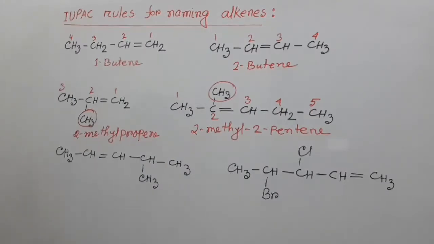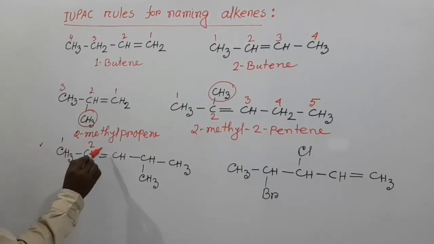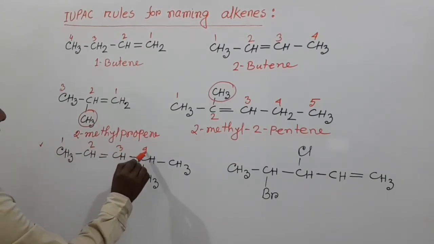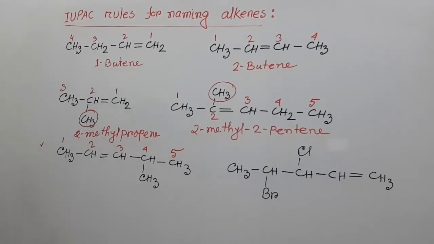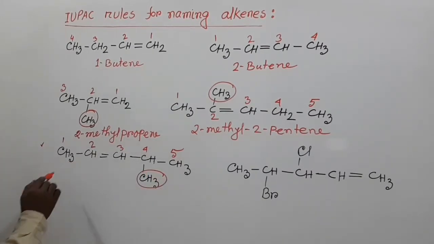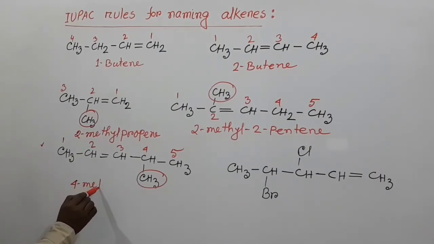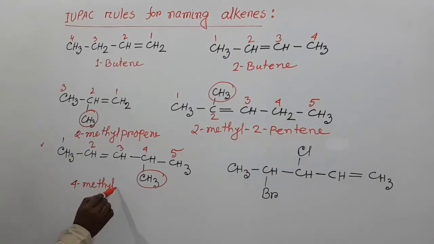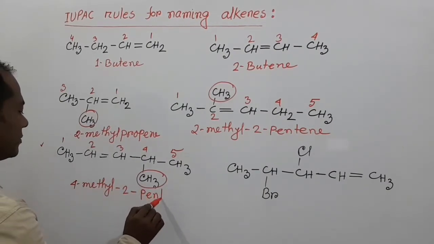Now my dear students, in this compound this is carbon number 1, 2, 3, 4, 5, and the methyl group is the substituent. So we write the name of this compound as 4-methyl-2-pentene.